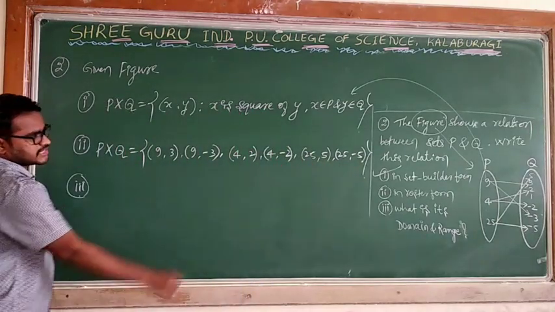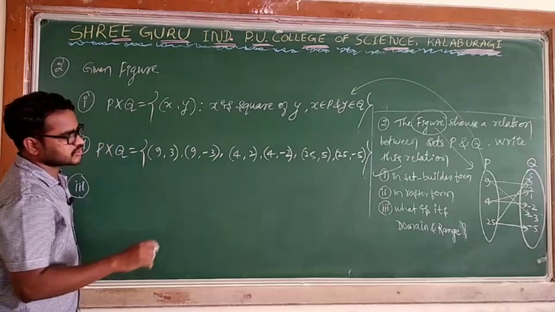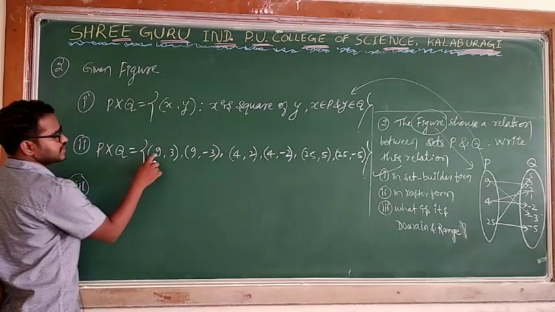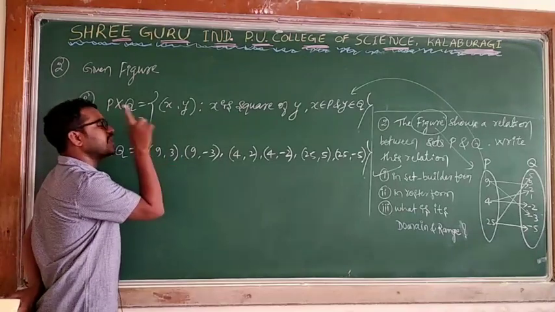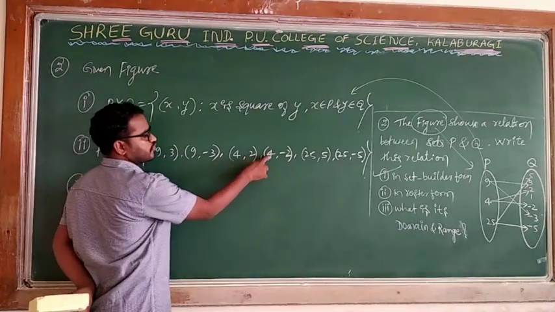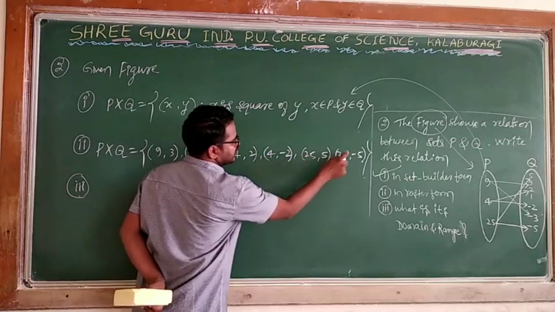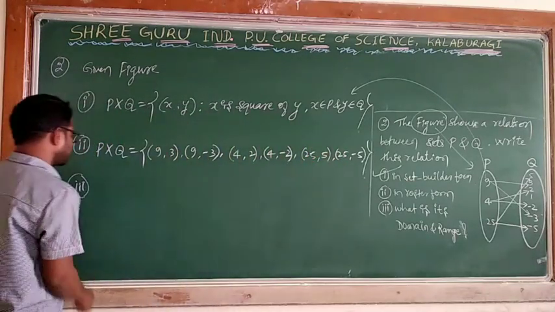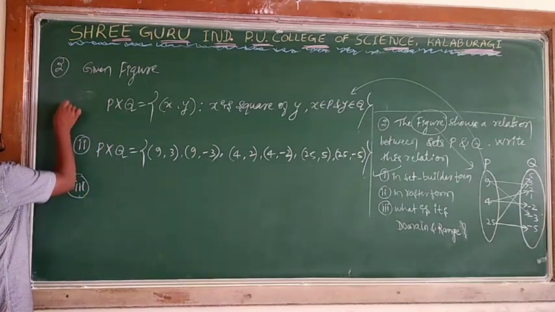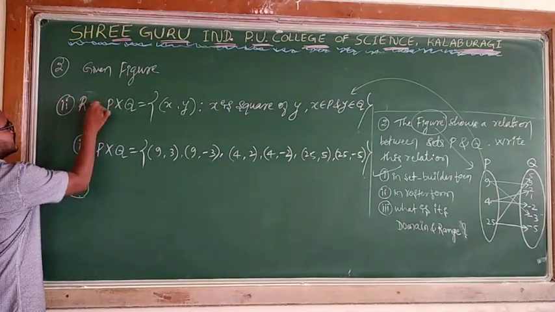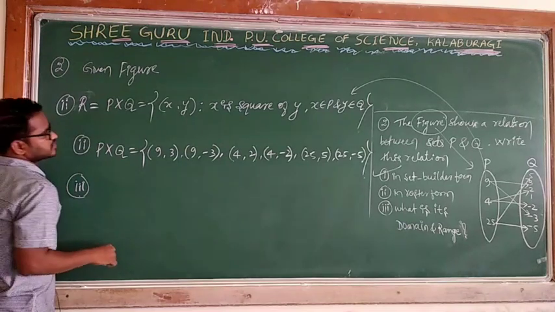He is asking what its domain and range are. Domain is what? The first elements. 9, 9: when it is repeated, I will consider it once, so I take one 9. 4, 4: I will take one 4. 25, 25: I will take one 25. So I can say the relation R is equal to this, a subset of P cross Q.